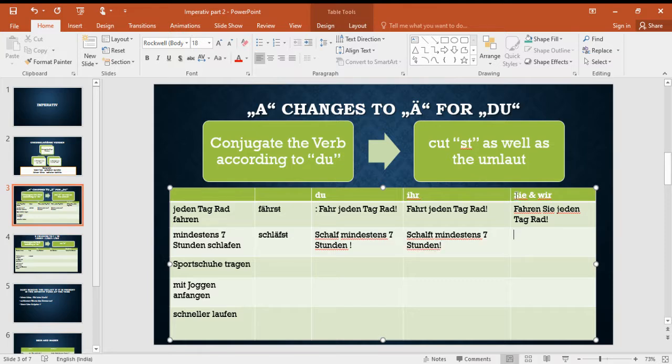And here for Sie it will become schlafen Sie. Schlafen Sie mindestens 7 Stunden. For wir also it is same. Schlafen wir mindestens 7 Stunden. Okay, the wir part is said. Okay, then Sportschuhe tragen. Here tragen is the verb. It becomes trägst.